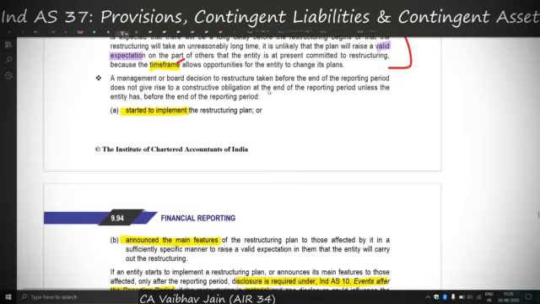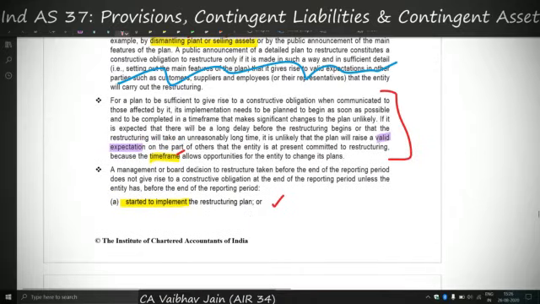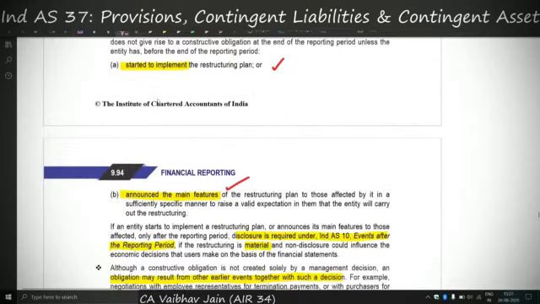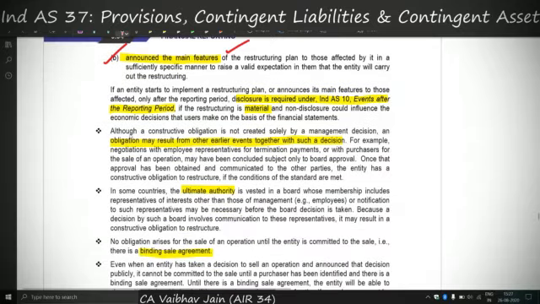A management or board decision to restructure taken before the end of the reporting period does not give rise to a constructive obligation at the end of the reporting period unless the entity has started to implement it and has announced the main features. A mere board decision is not enough. The implementation should have started and the main features should be announced, because we want to create a valid expectation in the mind of the users.